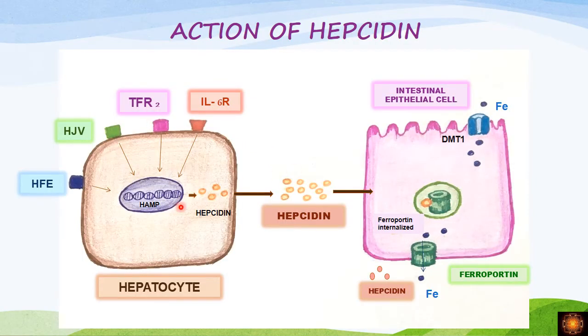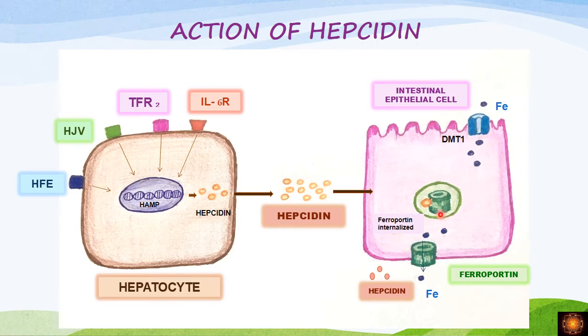So hepcidin production is influenced by the HAMP gene, HFE, hemojuvelin, transferrin receptor 2 and interleukin-6. When hepcidin is produced, it goes and combines with ferroportin. When it combines with ferroportin, which is a cellular iron efflux channel, the ferroportin gets internalized into the cell in a vesicle. Once internalized, this ferroportin molecule undergoes lysis.